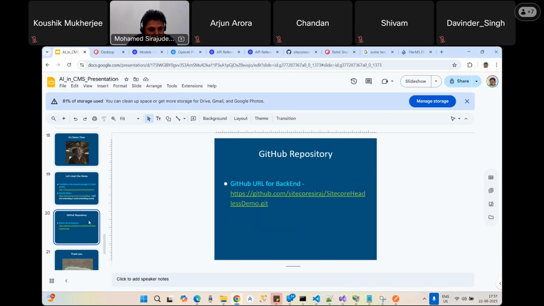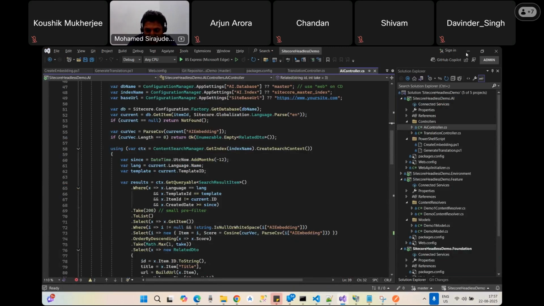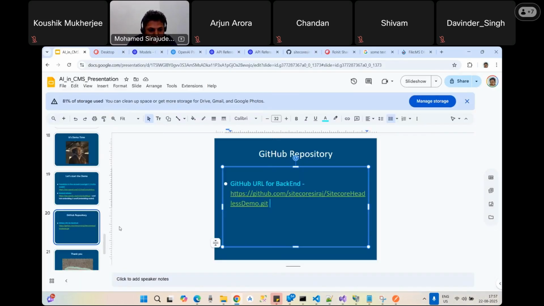I also have the Git repository. Maybe I will share this document with the organizers, and they can also share this Git repository. Otherwise, you can note it. If you feel this is good code, a good implementation, then you can grab it. I made it public, and you can get the GitHub URL and make use of these APIs. I attached this PowerShell script within the solution as well, so that would be useful.